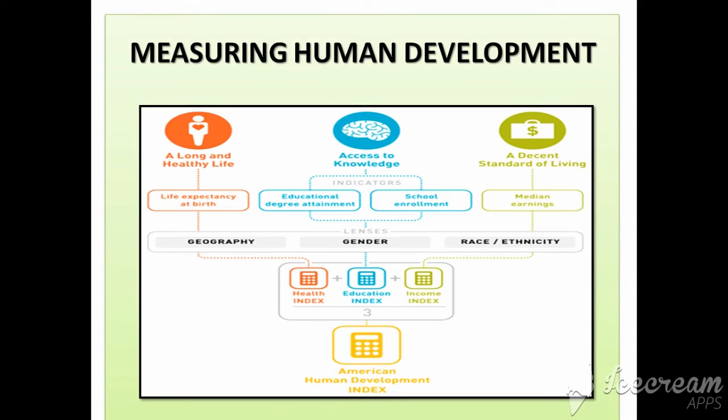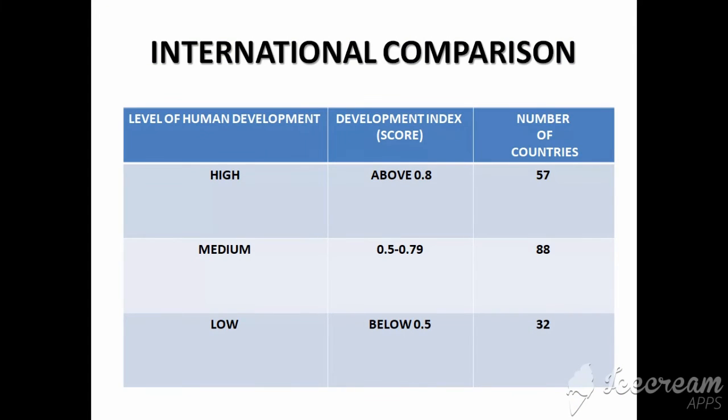The one which is closer to 1 is greater in the level of human development, as you can see in this. One which is considered very high, for example 0.9 or so, but one which is nearer to 0, for example 0.2 or something, is at a low level of human development.